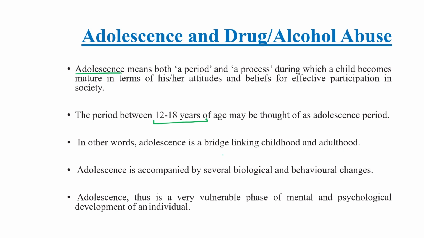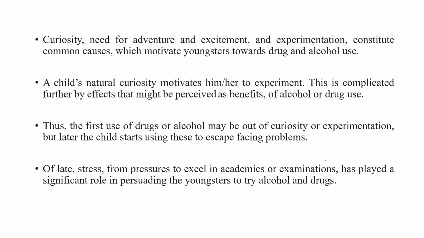In other words, we can say adolescence is a bridge linking both childhood and adulthood. Adolescence is accompanied by several biological and behavioral changes. Adolescence is thus a very vulnerable phase of mental and psychological development of an individual.